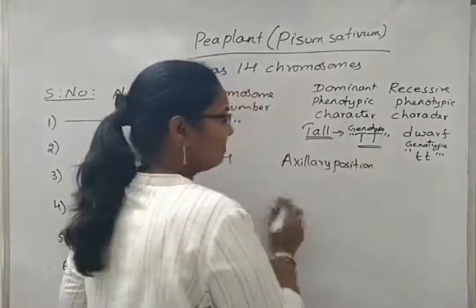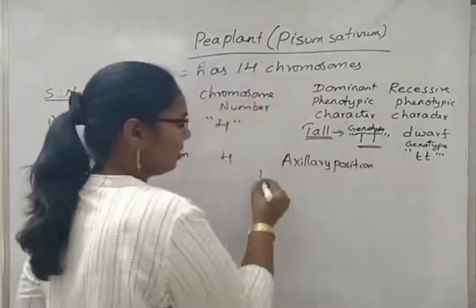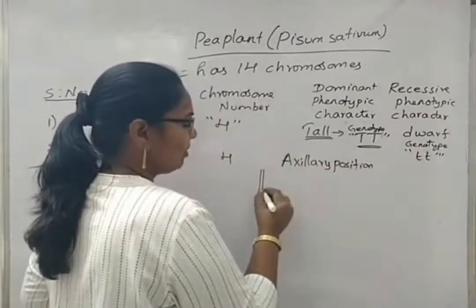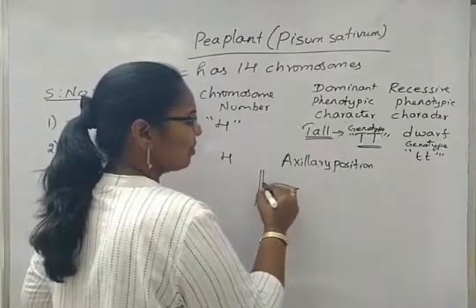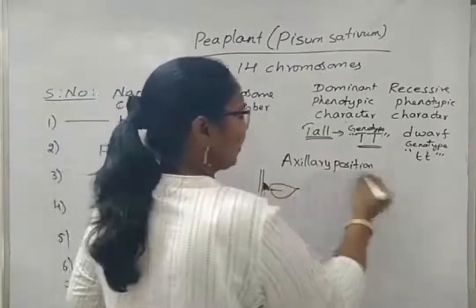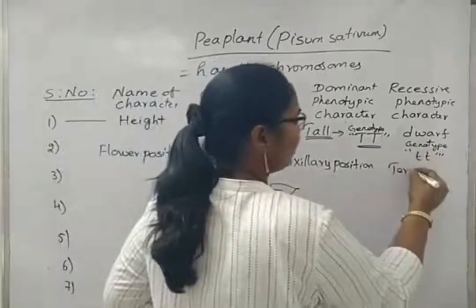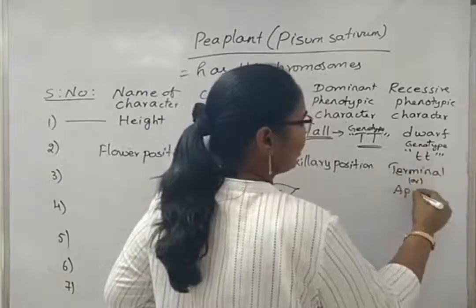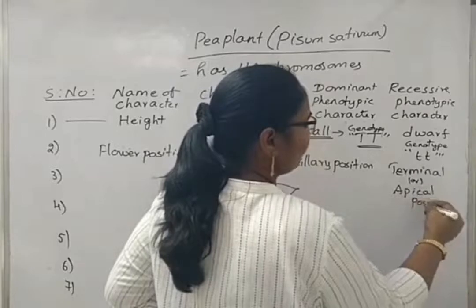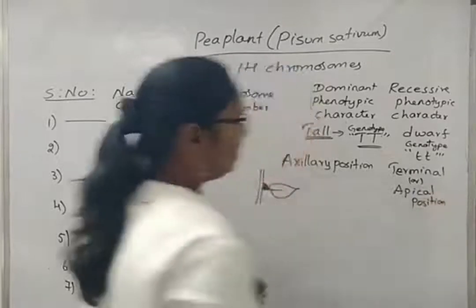What is meant by axillary position? If this is a branch and this is the leaf, then this area is called the axillary position of the flower. The recessive one is terminal or apical position.